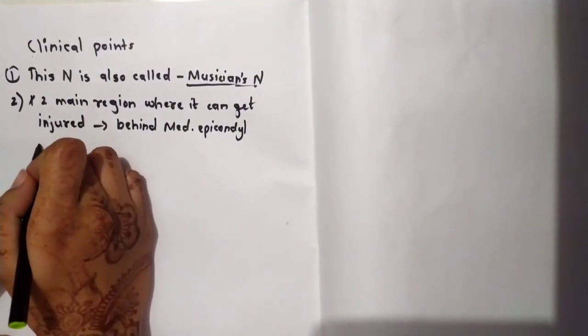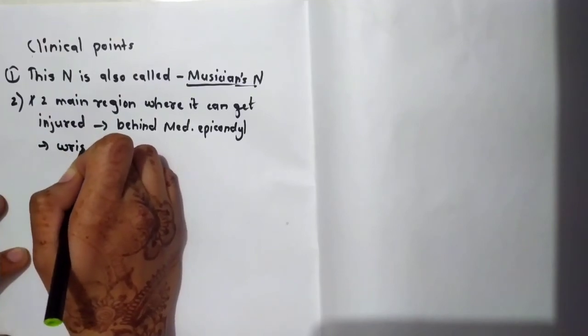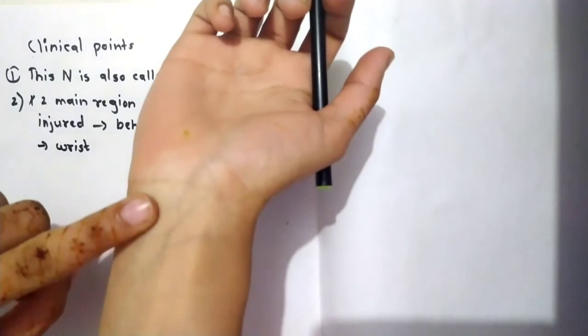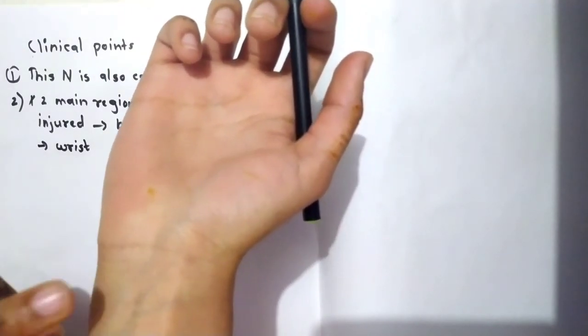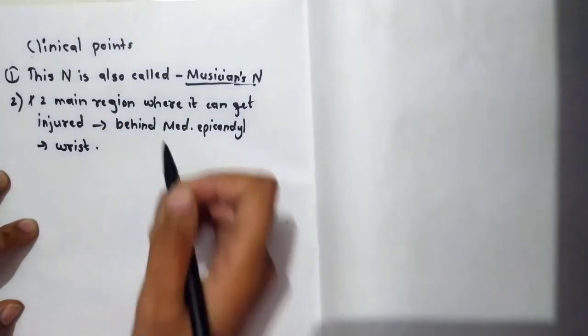And the second region is in the wrist. We have seen that it will pass superficial. This is the flexor retinaculum and it will pass superficial to it. So it is likely to get injured from here also. So in the wrist.